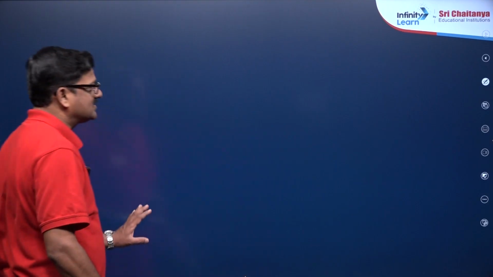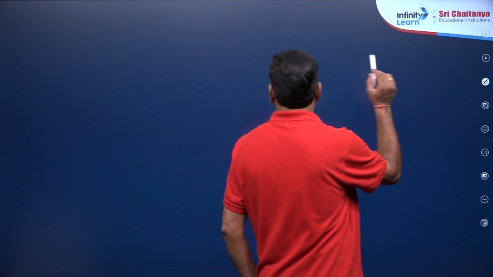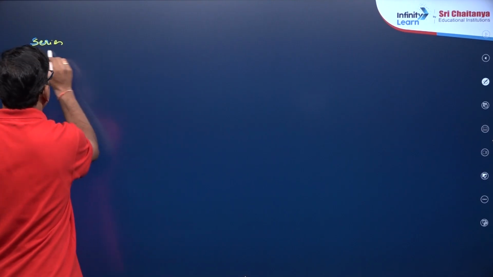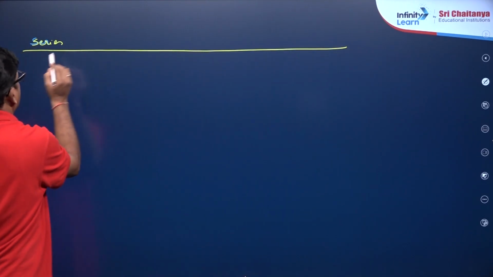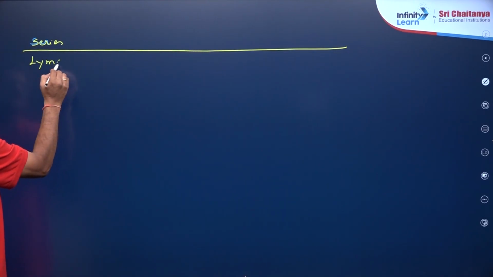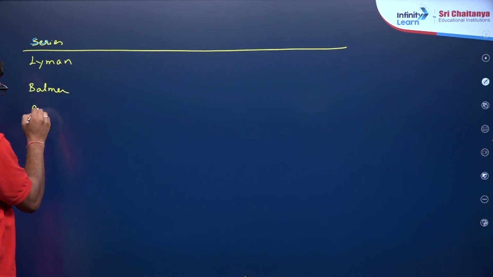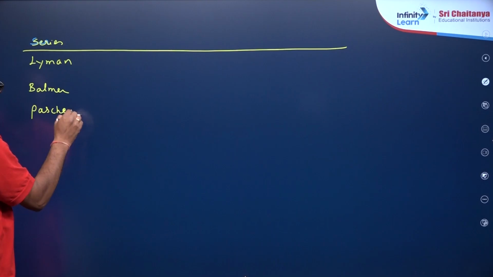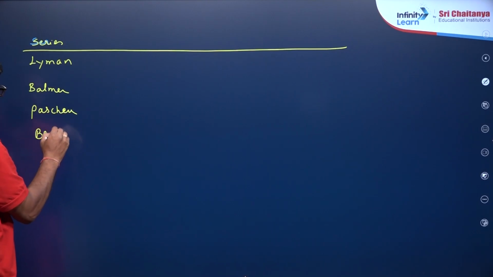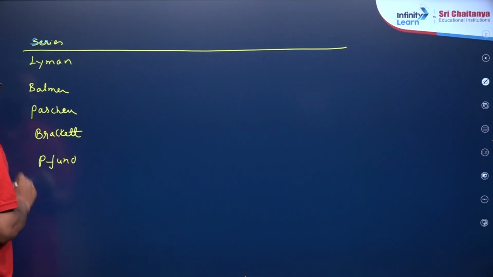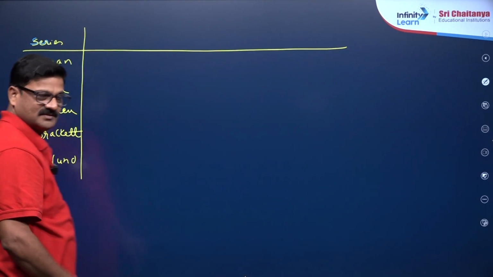Okay, my dear children, here I just want to show you the summary of the hydrogen spectrum. You can see the series: Lyman series, Balmer series, Paschen series, Brackett series, and Pfund series, and these are the various series.